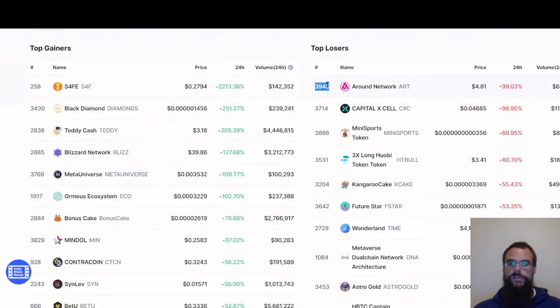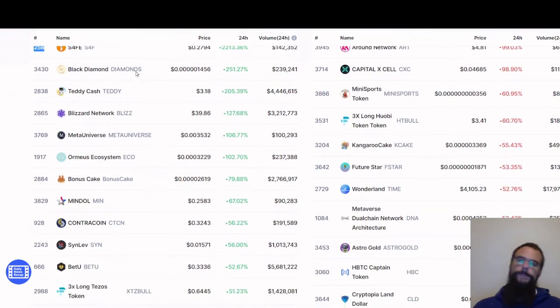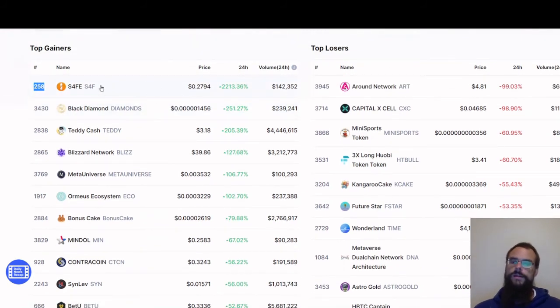The rank is very high. Oh, sorry, that's the wrong one. The rank is a little bit lower. It's hit and miss determining whether or not it's a shitcoin right here. But you could also see that it's volatile because it's trading up by thousands of percent. So it means it's up and down.